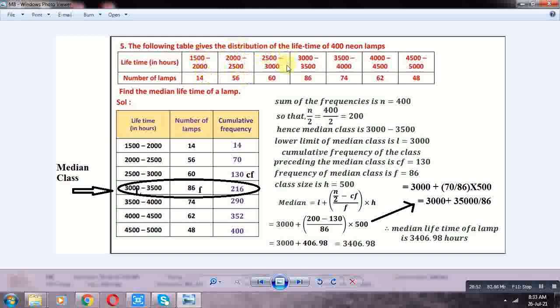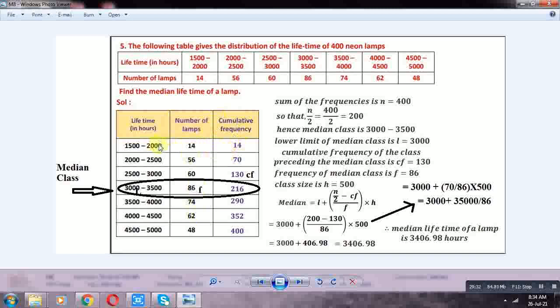Find the median lifetime of the lamp. In this data, to find the median, first we take 3 columns. Lifetimes in hours is class intervals, number of lamps is frequencies. Class intervals 1500-2000, 2000-2500, 2500-3000, 3000-3500, 3500-4000, 4000-4500, 4500-5000. Corresponding frequencies 14, 56, 60, 86, 74, 62, 48.